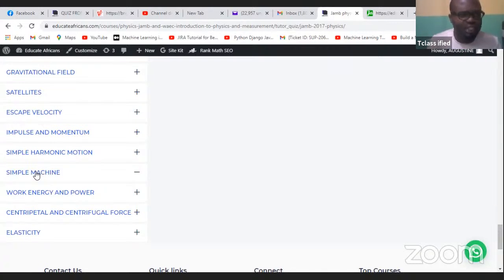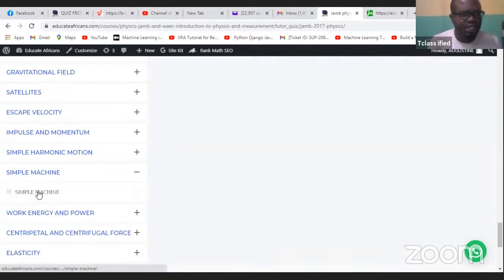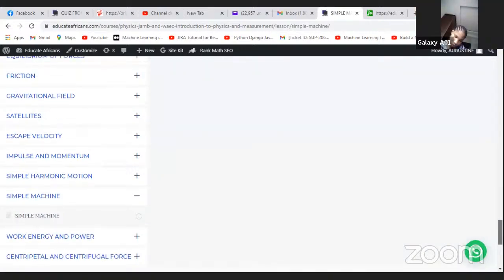So I'm going to click on this simple machine. Click on this one that is inside, because that's what we're going to be learning today. So once I click on it, I'm going to scroll up.